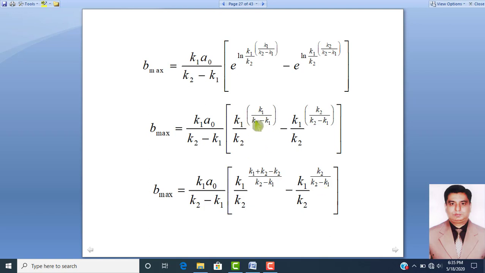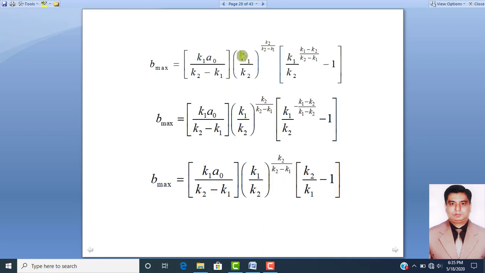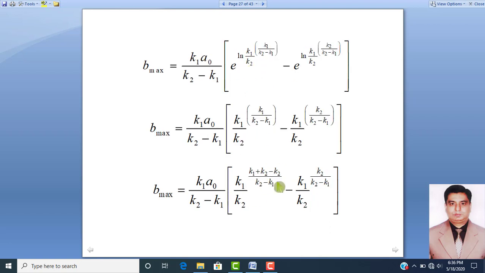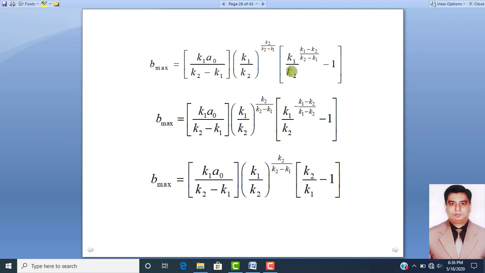Just solving this portion inside the bracket, we have K1 plus K2 minus K2. After further simplification, Bmax is equal to K1 A naught over K2 minus K1, K1 over K2 raised to power K2 over K2 minus K1 into K1 over K2 raised to power (K1 minus K2) over K2 minus K1, minus 1, because we have taken this K1 over K2 raised to power this as a common term from this equation. So we got this type of equation.